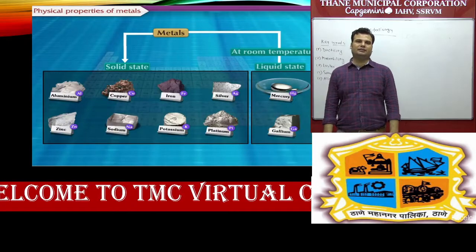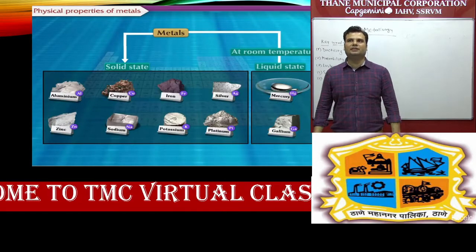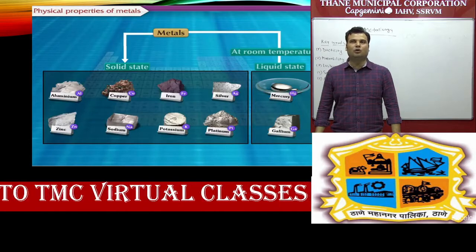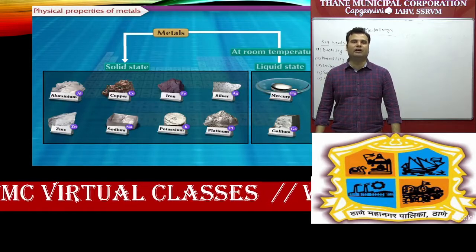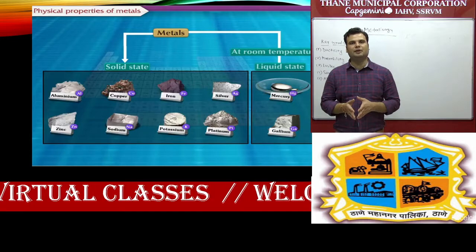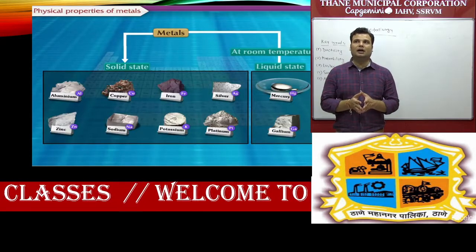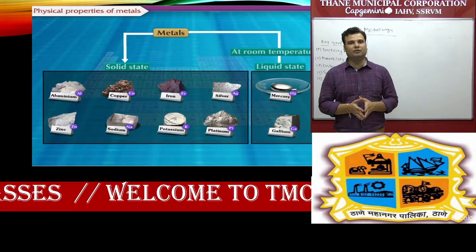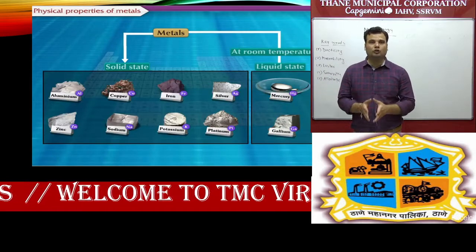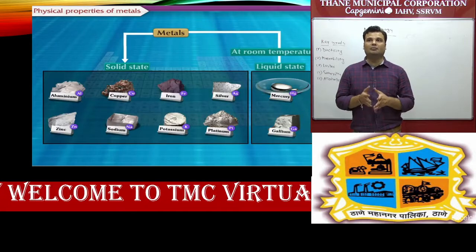Students, next part, we can see metals are basically present in solid state like aluminum, copper, iron, silver, zinc, sodium, potassium and platinum. All these metals are basically in solid state, but always remember some exceptions. Some metals are also present in liquid state, like mercury and gallium.